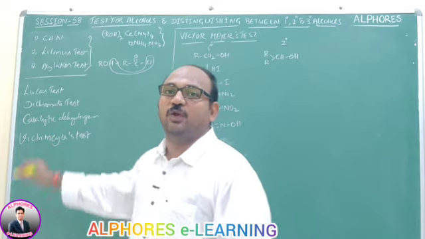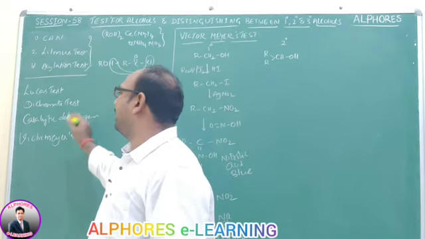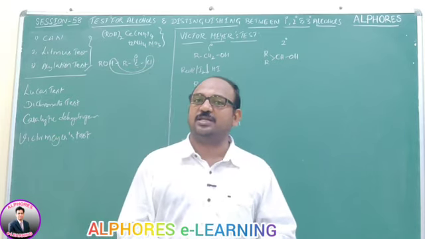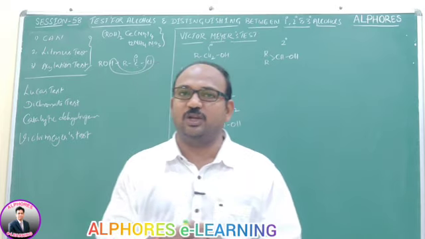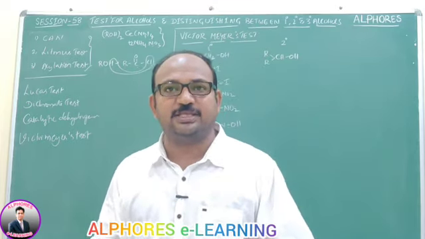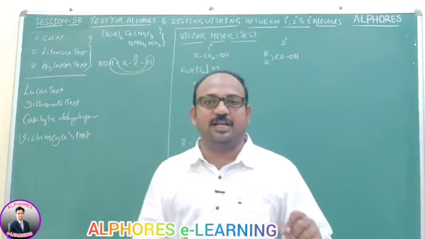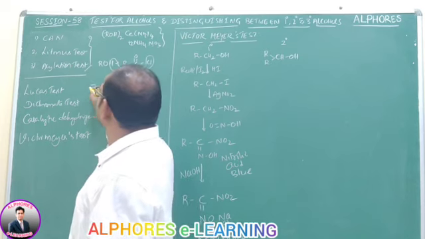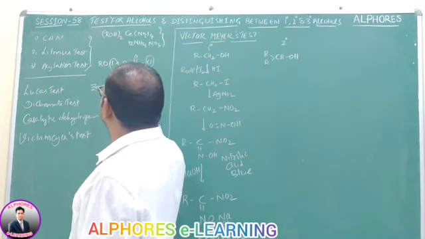We already learned the Lucas test, dichromate test, catalytic dehydrogenation, and Victor Meyer's test. The Lucas reagent is anhydrous ZnCl2 and concentrated HCl.